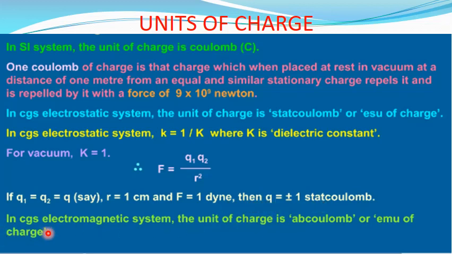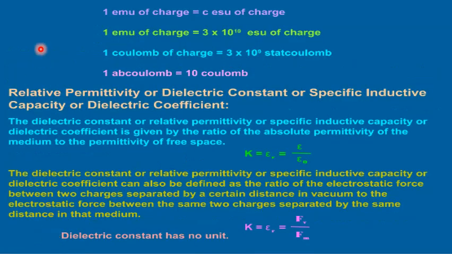In CGS electromagnetic system, the unit of charge is ab coulomb or EMU of charge. 1 EMU of charge is equal to C ESU of charge. 1 EMU of charge is equal to 3 into 10 to the power 10 ESU of charge, or 1 coulomb of charge is equal to 3 into 10 to the power 9 stat coulomb. 1 ab coulomb is equal to 10 coulomb.